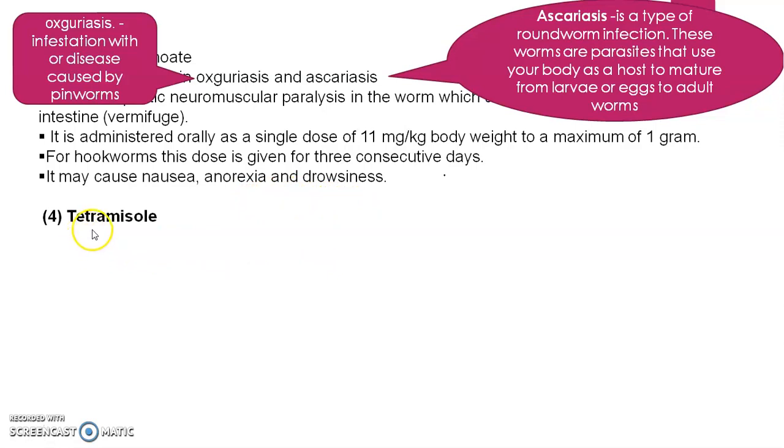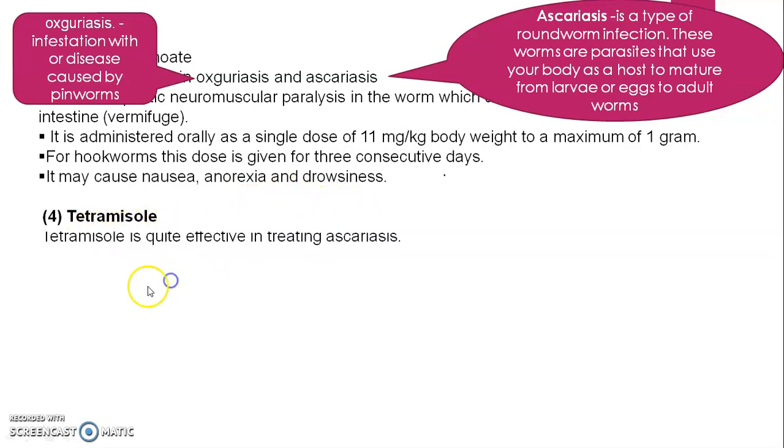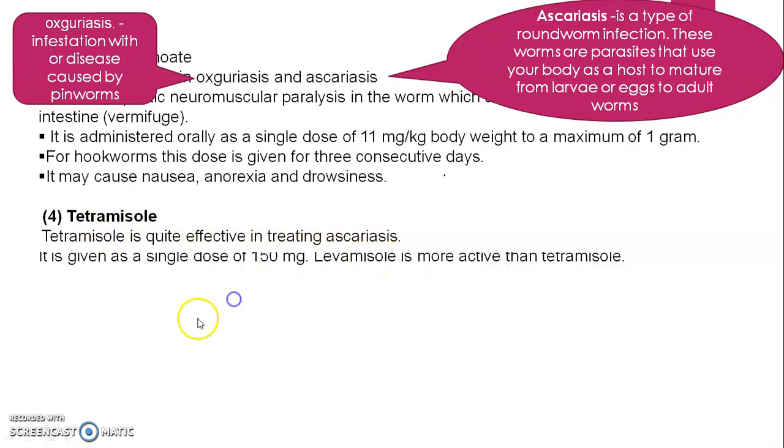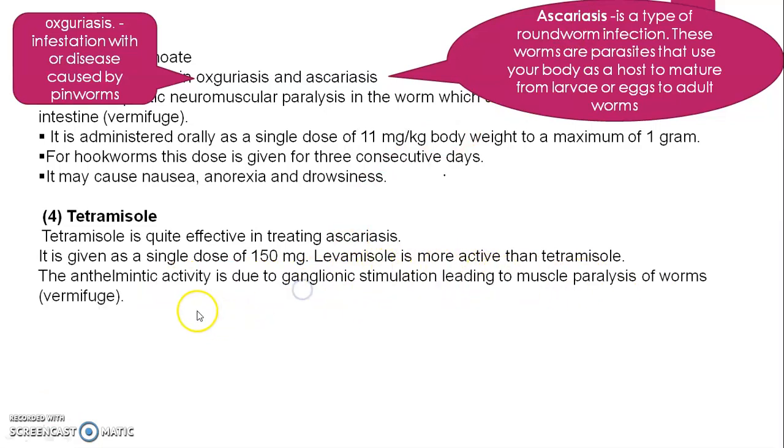Then the next drug is tetramisole. Tetramisole is quite effective in treating ascariasis. It is given as a single dose of 150 mg. Then levamisole is more active than tetramisole. The anthelmintic activity is due to ganglionic stimulation leading to muscle paralysis of the worms.